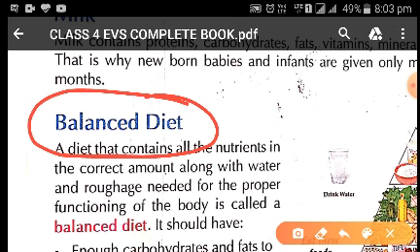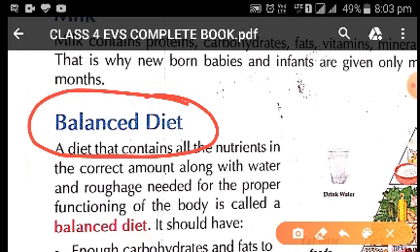After knowing about these nutrients, we also know that the diet which we take should be full of all these nutrients plus water and roughage, as it helps our body in proper functioning.